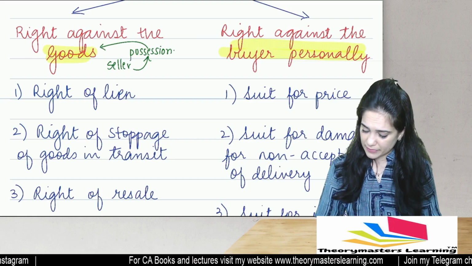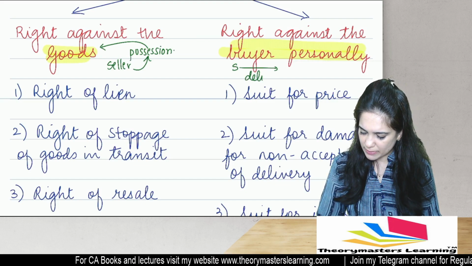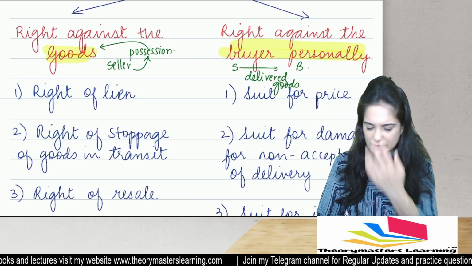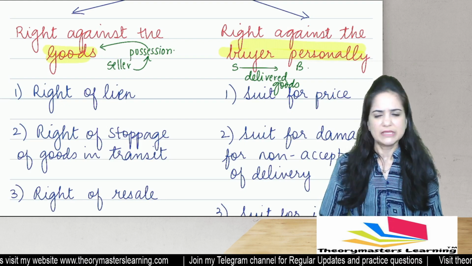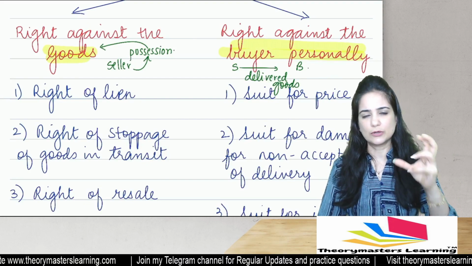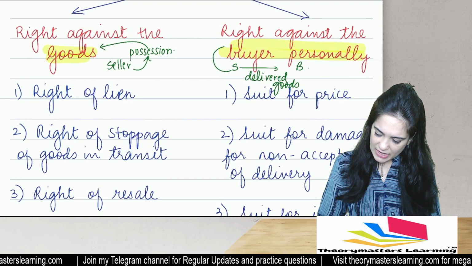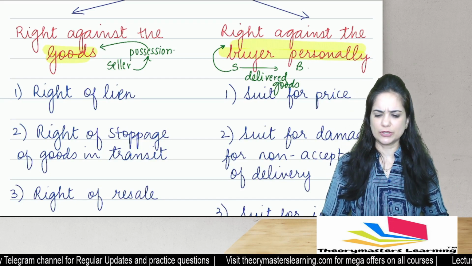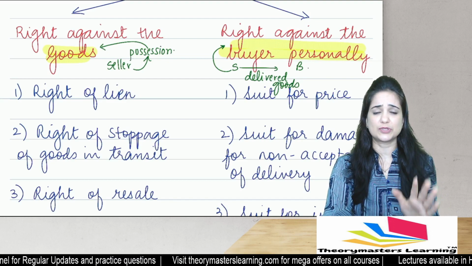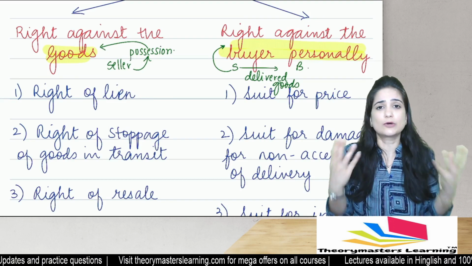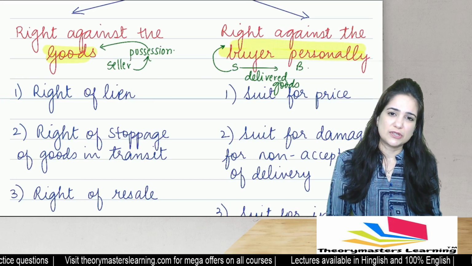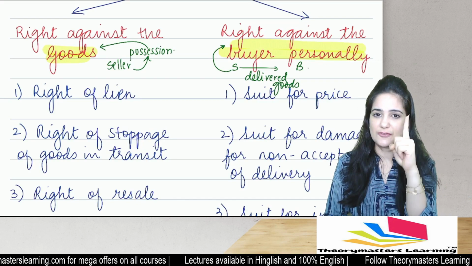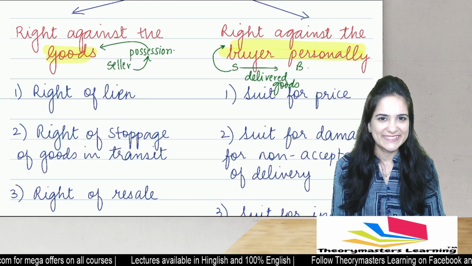But what if seller delivered goods to the buyer? Okay, he delivered goods to the buyer and now he is unpaid. See, he can't call back the goods. But he can definitely take action against the buyer personally. So when the seller is in possession of the goods, he can continue to retain the possession. He has right against the goods. But if he parts with the possession, the possession is with the buyer. You can't call back the goods, but you can definitely take action and recover money from the buyer.